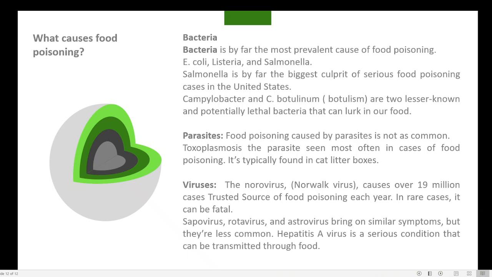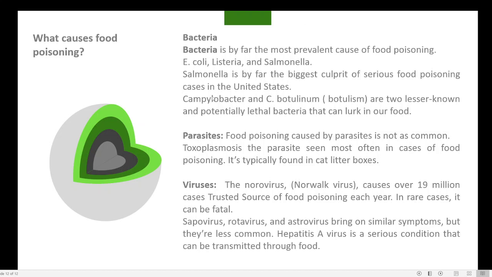Then what are the reasons or what are the causes of food poisoning? Most of the time it is caused by the presence of some microorganism. Most commonly it can be a bacteria or a parasite or a virus. And by far the most common type of bacteria that leads to food poisoning is E. coli or Escherichia coli. Then Listeria is another bacteria, and Salmonella. Especially as far as Salmonella is concerned, that is the most important bacteria that normally leads to food poisoning. So Salmonella, not only in the United States, all over the world, is a common cause of food poisoning.